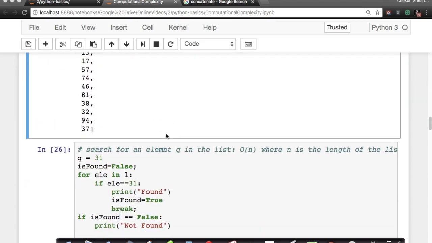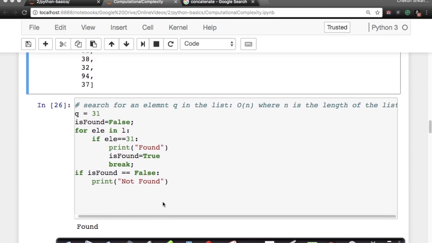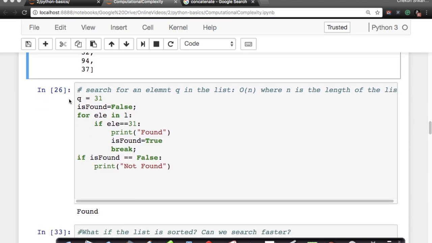Now here is the simple code for this. Let's see how we do it. I say q equals 31. This is my query point. Let's assume this takes 1 unit of computation, 1 unit of time, some small amount of time, of course. Now I'm declaring a variable called is_found. This also takes 1 unit of time or computation. The more computation means more time, right? So let's assume all of this takes 1 unit of time. This unit could be a microsecond or a nanosecond, whatever it is.